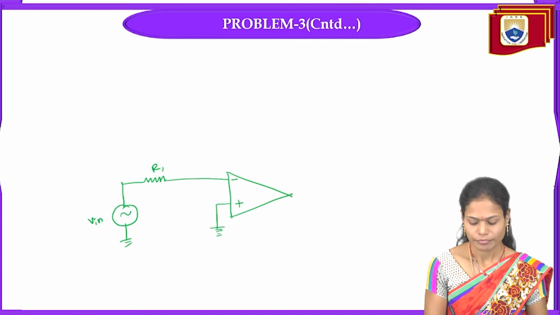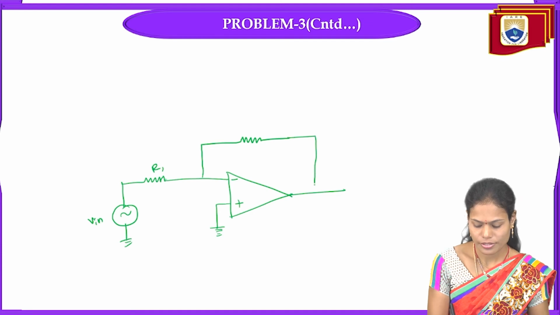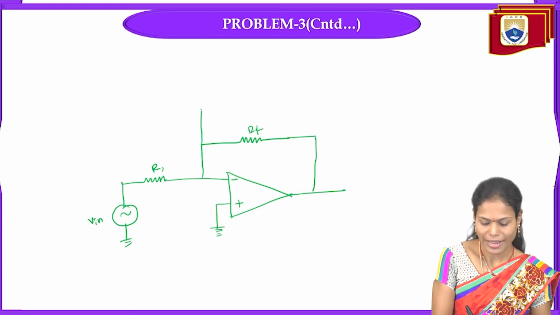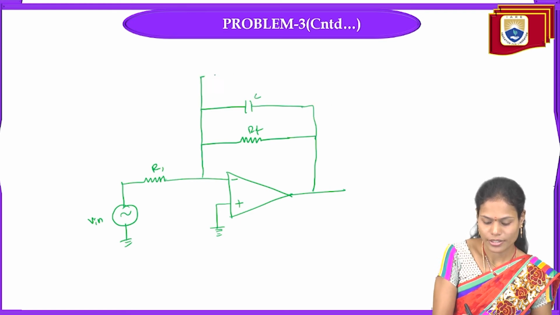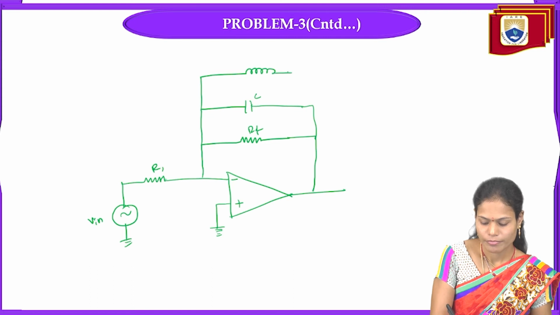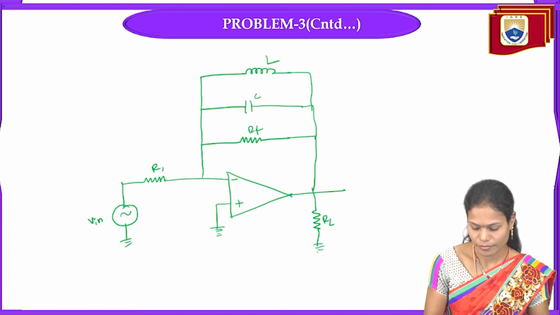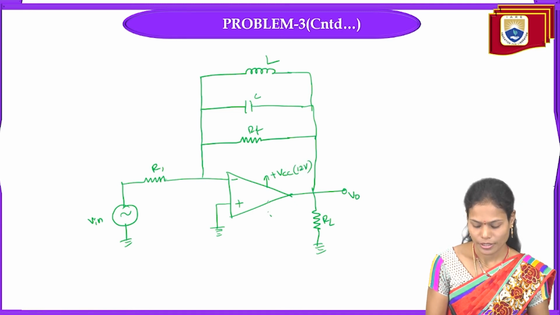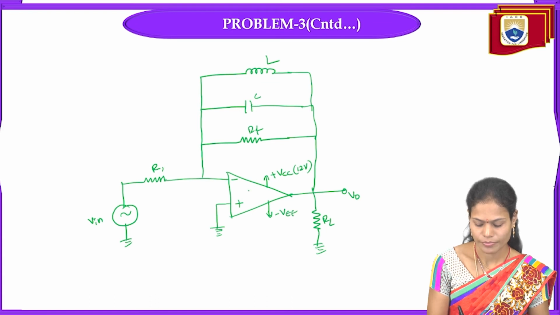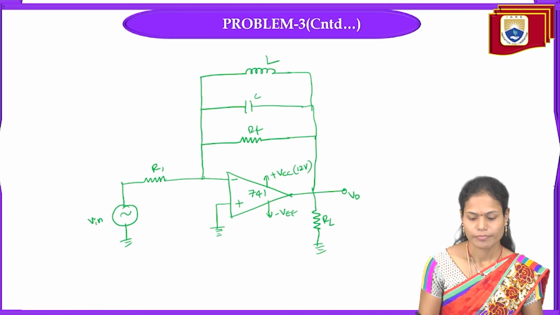The feedback elements are the resistance RF and the capacitance C as well as the inductance L, and this is the load resistance R, and here we'll measure the output signal. Here it is plus VCC, that is 12 volts given in the problem itself, and here it is minus VEE. It is the 741 AC amplifier.